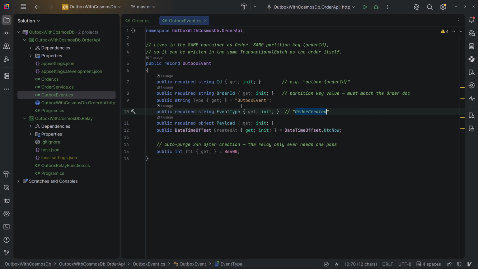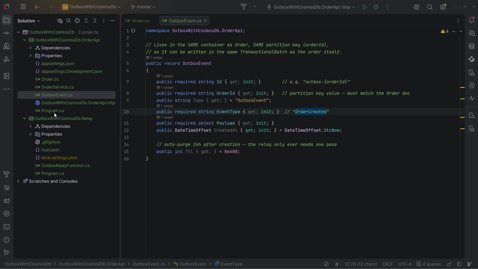We have the type, which is Outbox event, and we have the payload, the object payload, and also the created at. We have also a very interesting property here, which is time to live. It is set to 24 hours, and after 24 hours this event will be deleted from the Cosmos DB, because by far it should be published to the message broker.